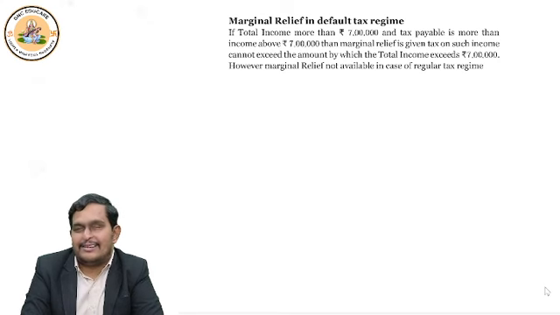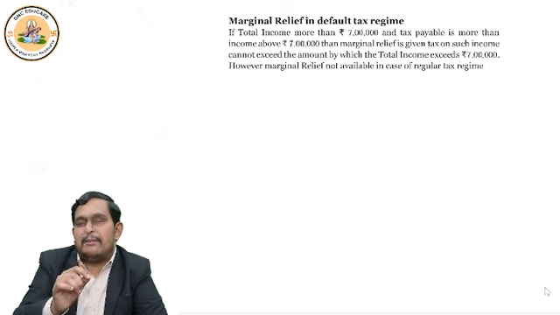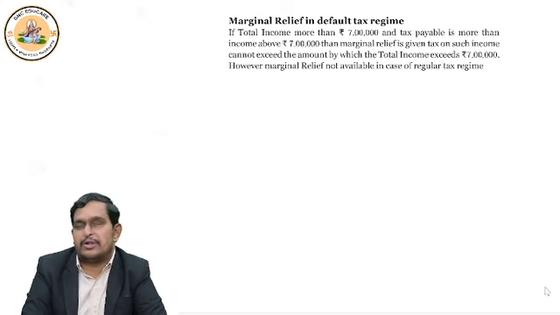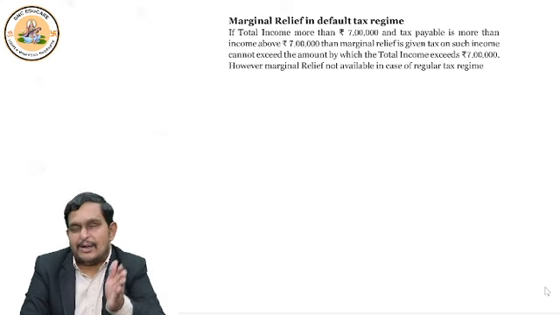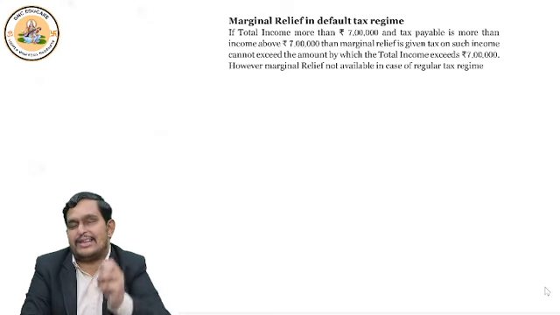So 3 lakhs nil, 3 lakhs to 7 lakhs, 5%. That means 20,000 will be the tax. 7 lakhs to 7,10,000, only on this 10,000 you will have to pay 10% tax. So how much will it come to? 1,000. So how much is your tax? 20 plus 1, 21,000 tax. And what is your income above 7 lakhs? Sir, 10,000. 7 lakh 10,000 minus 7 lakhs, that means 10,000 is your income above 7 lakhs.